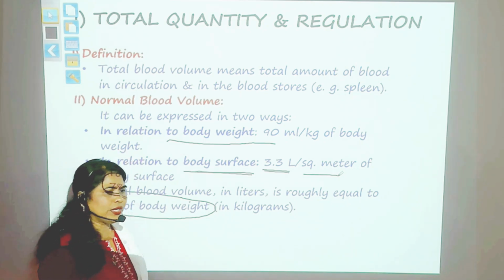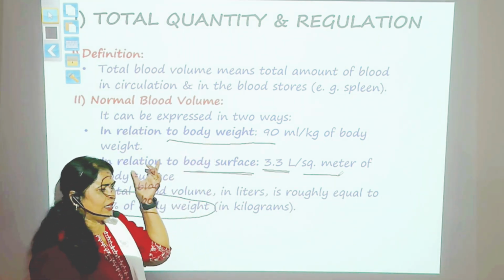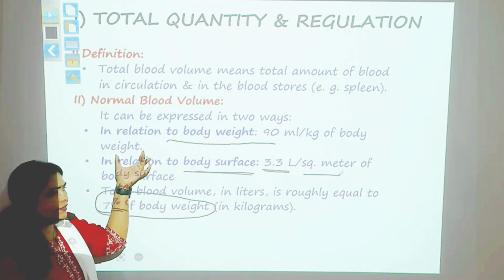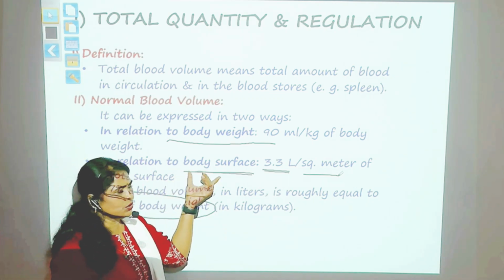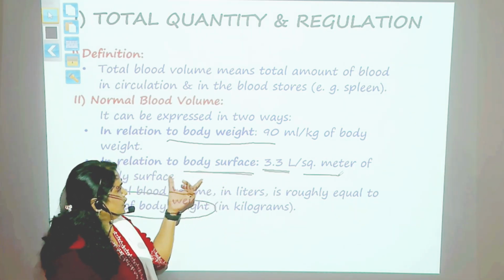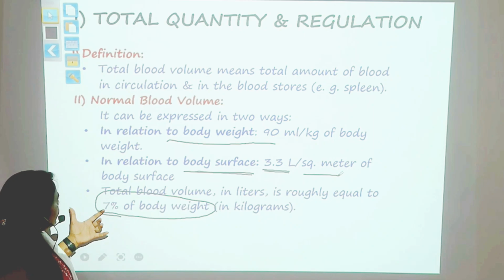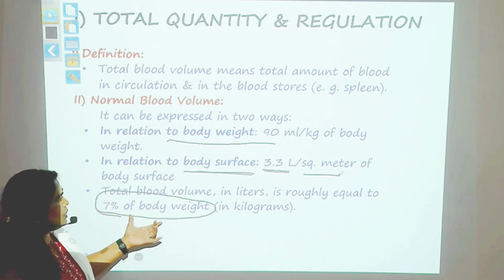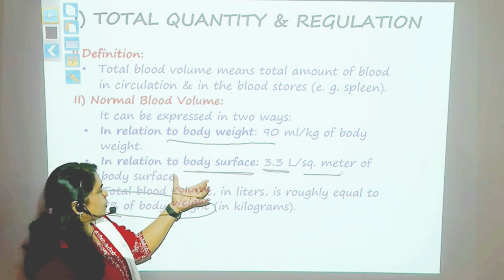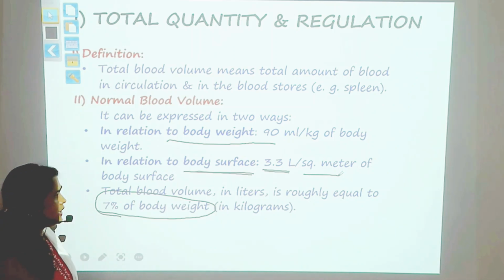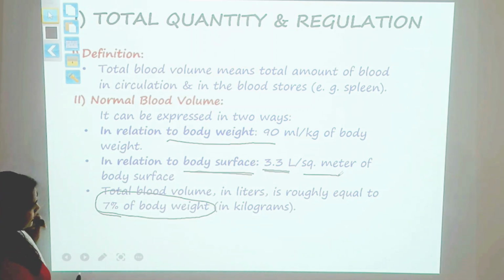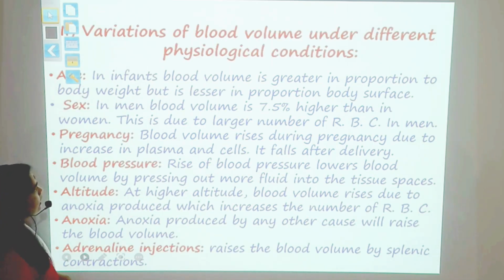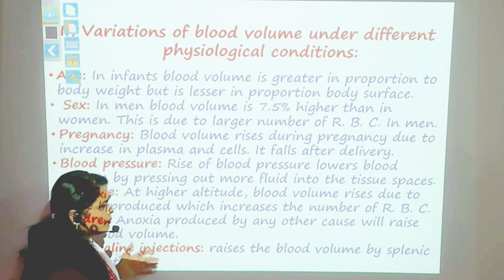There are two ways to calculate the blood volume, one in relation to the body weight and the other in relation to body surface. When you say body weight, it is 7 to 8% of body weight, and when you say body surface, it is 3.3 liters per square meter.